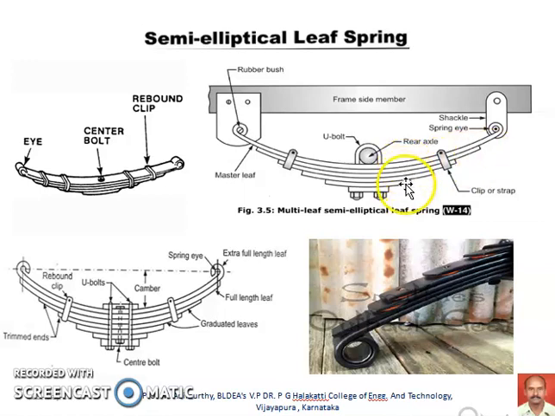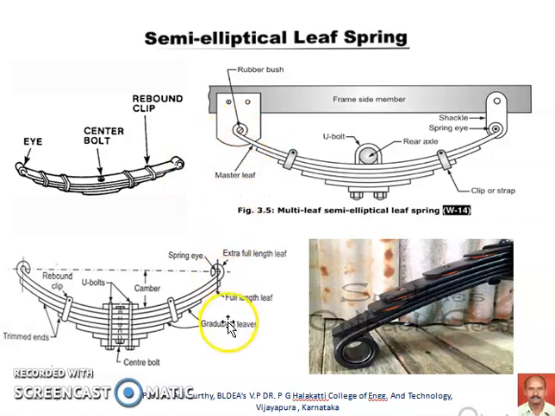And as we know, there are many blades in each set. So a clip or strap is used to keep the different blades together. They are also called rebound clips. You can see these are the clips connecting the different sets of blades, and they are called rebound clips, which help the blades to be in contact with each other whenever the rebounding of the spring happens. All these blades are put together with the help of the center bolt here, and this is the turnaround portion, which is called the eye, used for connection here.